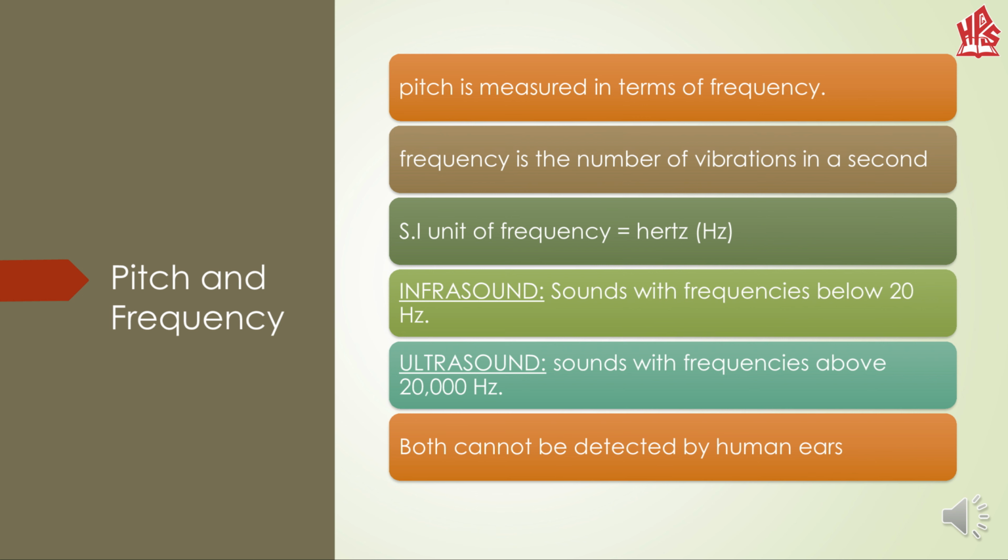Human beings are able to hear sound within the range of 20 to 20,000 Hertz. Infrasound is sound with frequency below 20 Hz. Ultrasound is sound with frequencies above 20,000 Hz. But both cannot be detected by human ears.